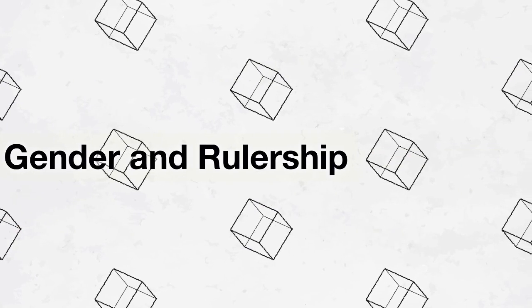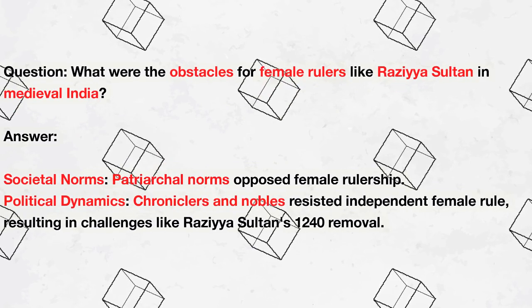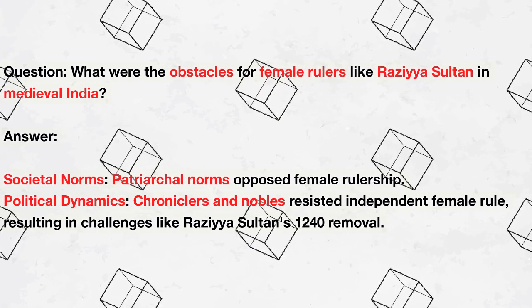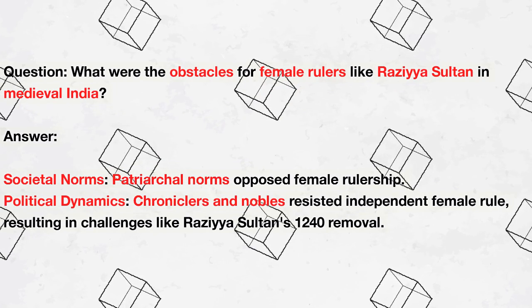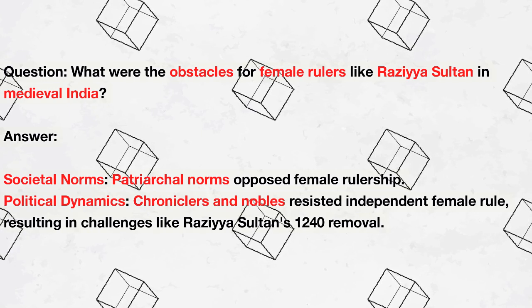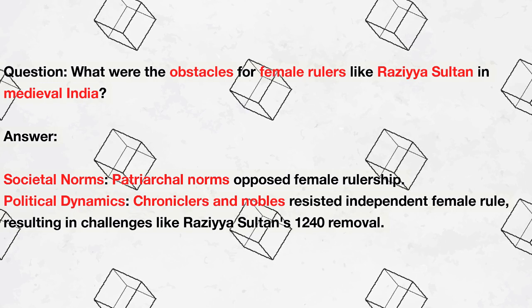Gender and rulership. Question: what were the obstacles for female rulers like Razia Sultan in medieval India? Answer: societal norms. Patriarchal norms opposed female rulership. Political dynamics. Chroniclers and nobles resisted independent female rule, resulting in challenges like Razia Sultan's 1240 removal.